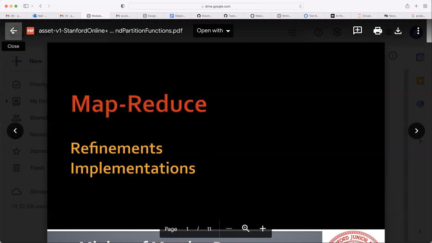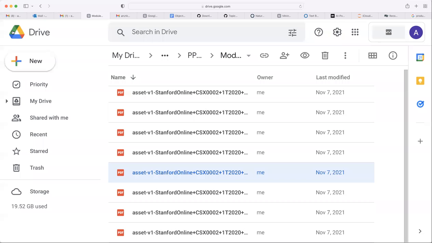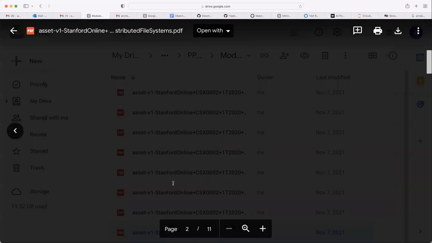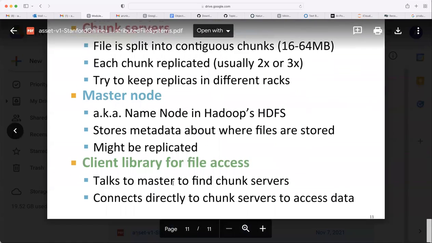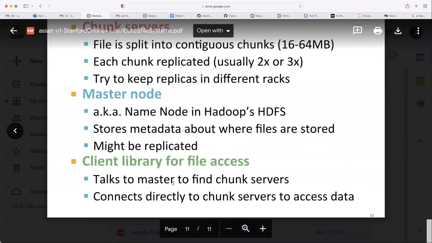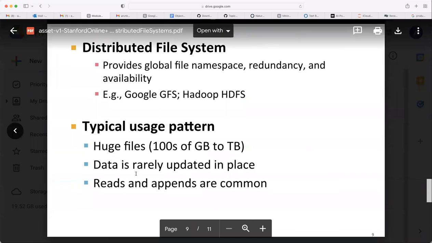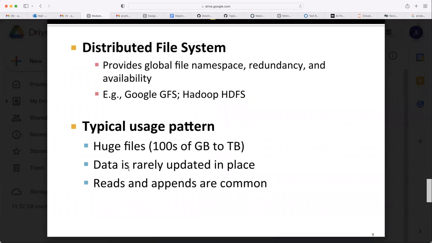You can have reads and appends. What is the third one? Yes, the third one we included in both: updates, reads and appends, we put in the same line, right? So, fewer updates, but you can have as many reads and appends as you want.